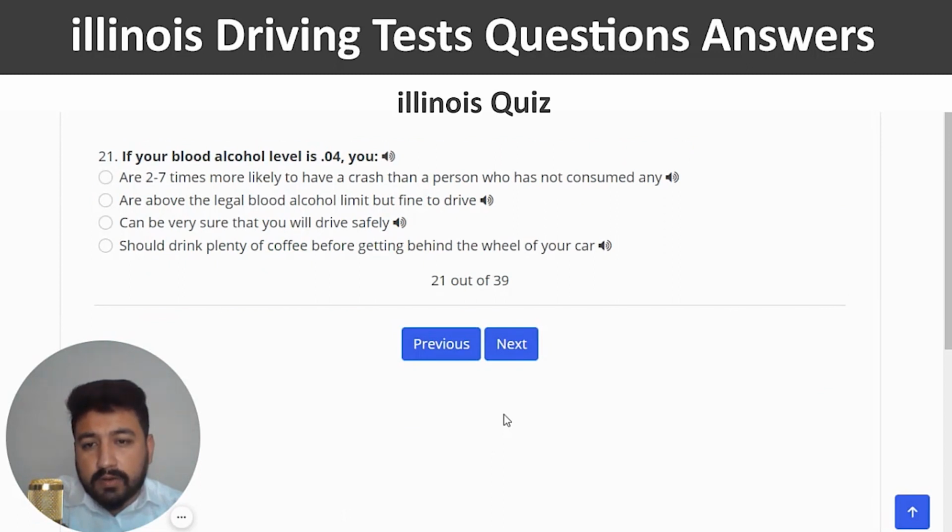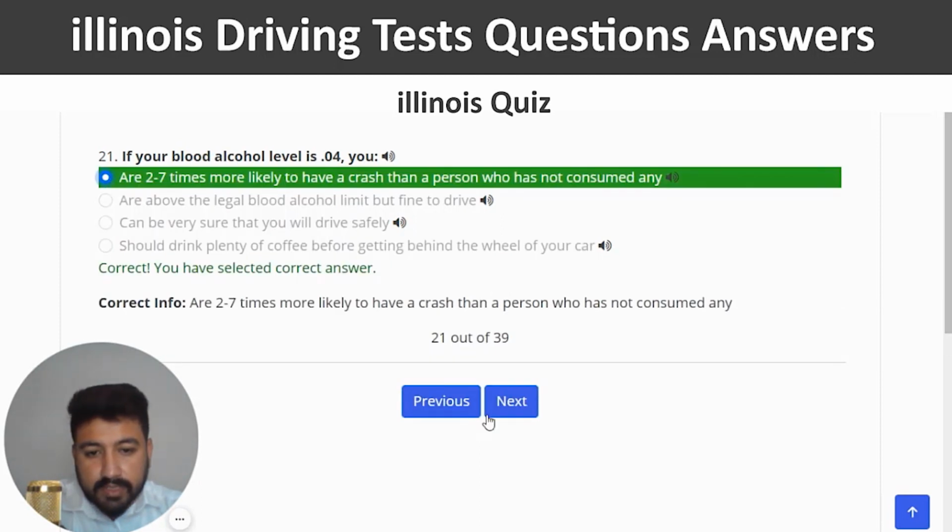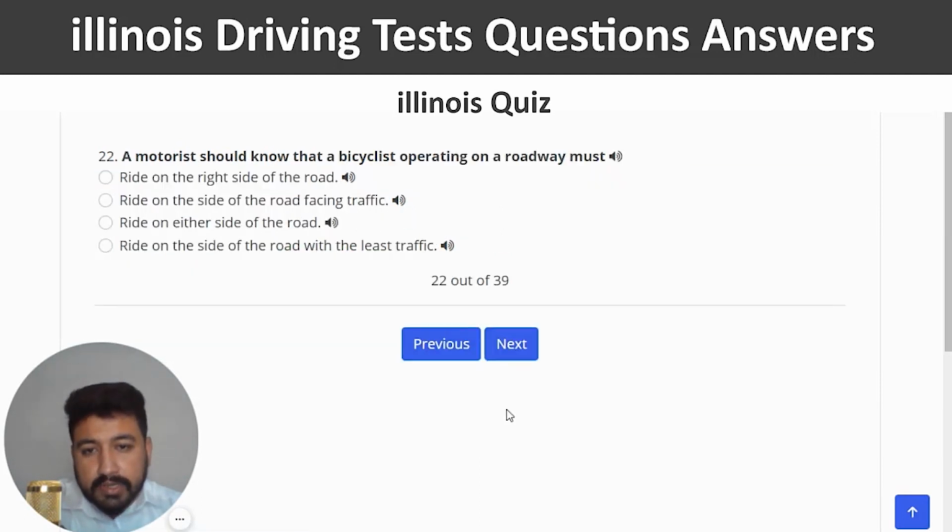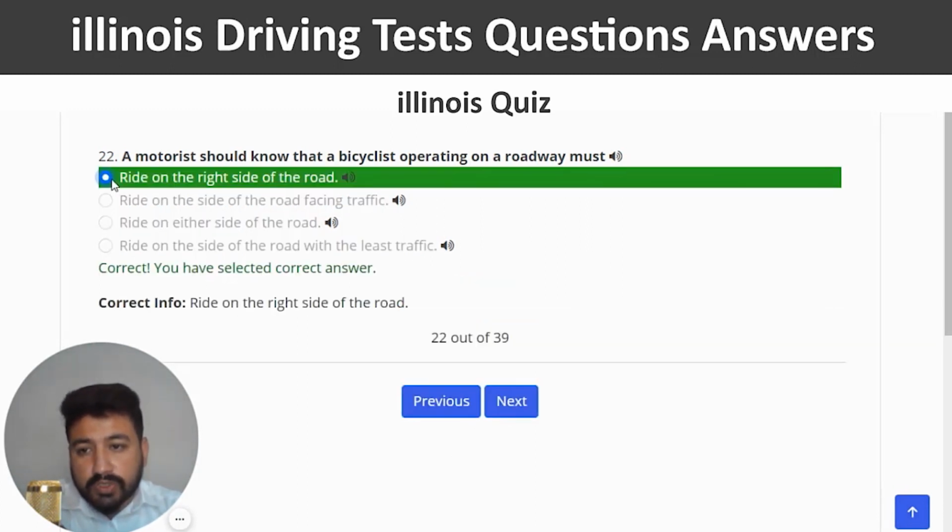If your blood alcohol level is 0.04, so the right answer is you are 2 to 7 times more likely to have a crash than a person who has not consumed any. So the first option is the right one. Yeah, next. A motorist should know that a bicyclist operating on a roadway must. So the right answer is ride on the right side of the road. So first option should be the right one.